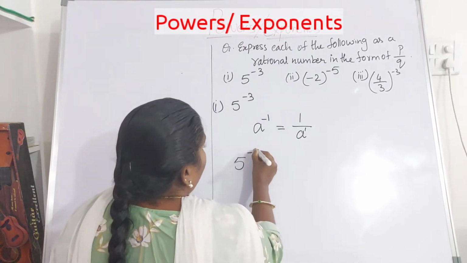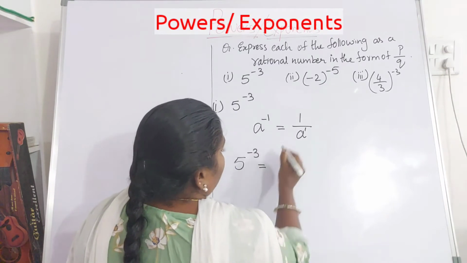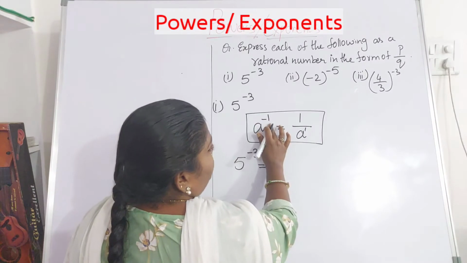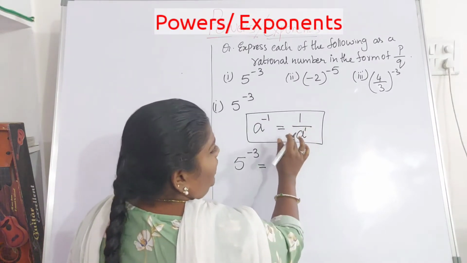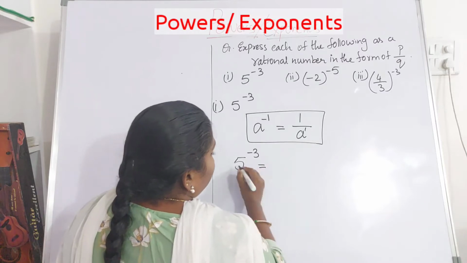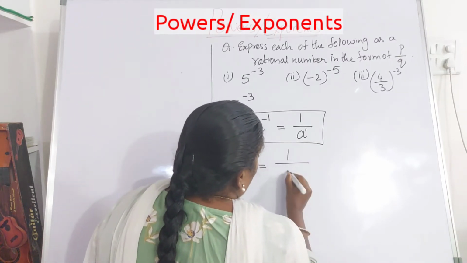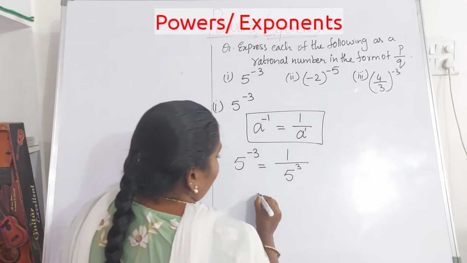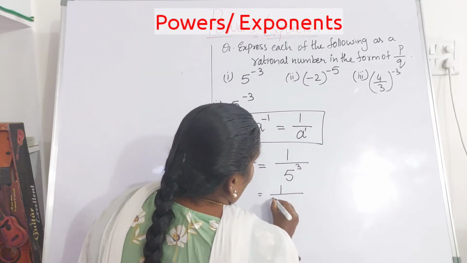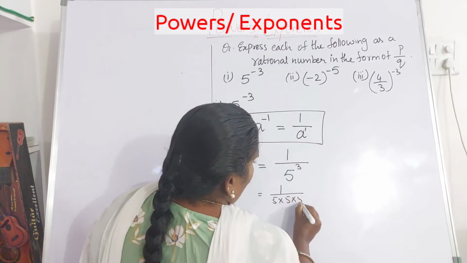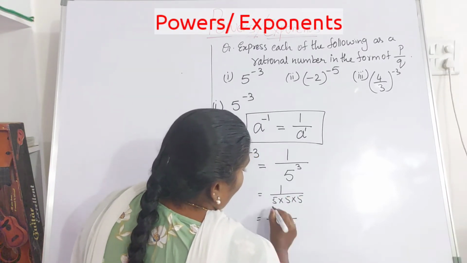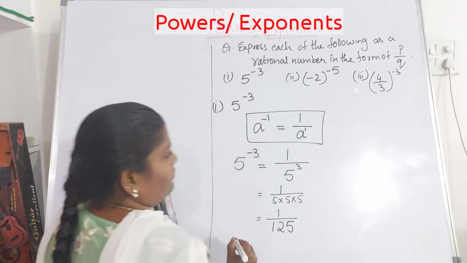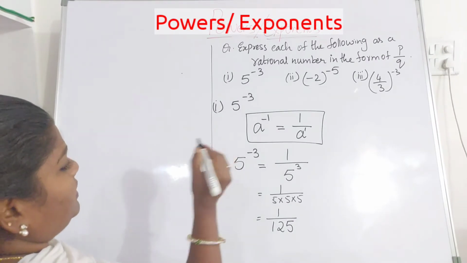Five to the power of minus 3 is equal to, as I told you, this is the formula: any number to the power of a negative number is nothing but 1 by a to the power. So this can be written as 1 by 5 to the power of 3. This should be multiplied out, that is 1 by 5 into 5 into 5, that is 1 by 5 fives are 25, 25 fives are 125. So let me explain the next one.